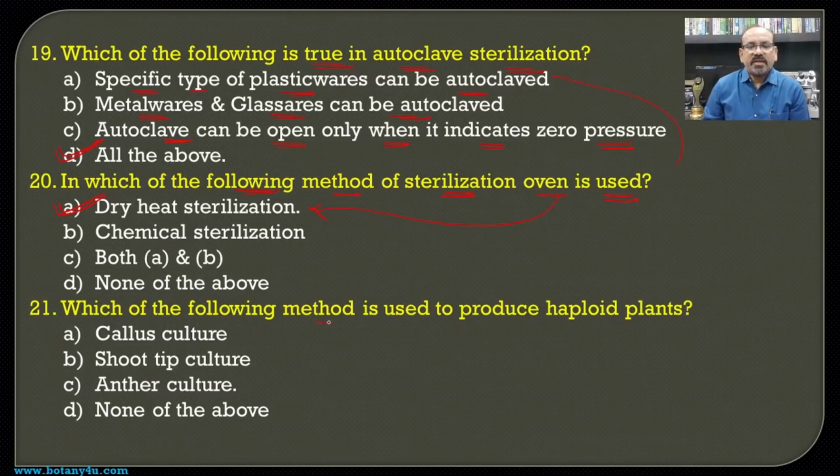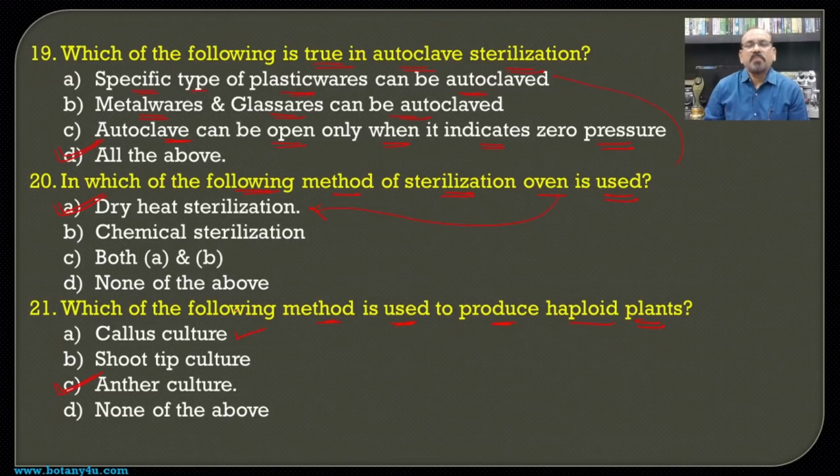Then which of the following methods is used to produce haploid plants? For the production of haploid plants, there is a need of anther culture, so that the pollen grains present in the anther can multiply and develop into callus having the haploid number of chromosomes, or one set of chromosomes, which results in the formation of a haploid plant.